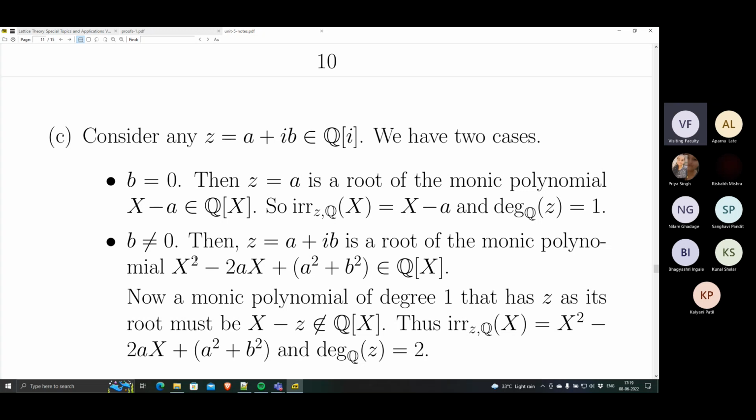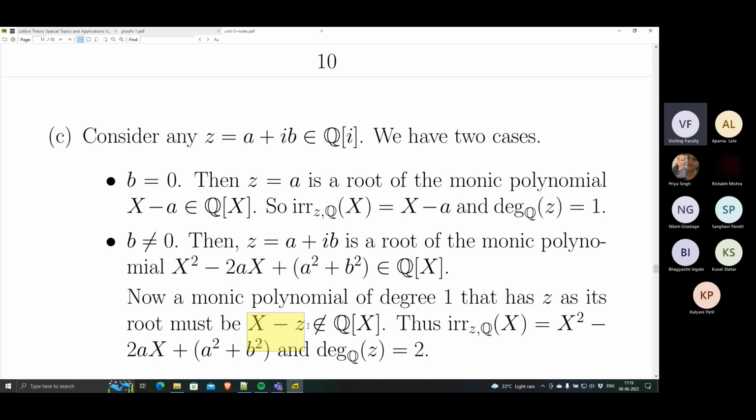So let's check. Can the degree be 1? A monic polynomial of degree 1 that vanishes at a point must be a linear factor of the form x minus alpha. There is no other choice. So a monic polynomial of degree 1 that has z, this given complex number, as its root, must be x minus z. You cannot come up with another monic polynomial of degree 1 that vanishes at that point.